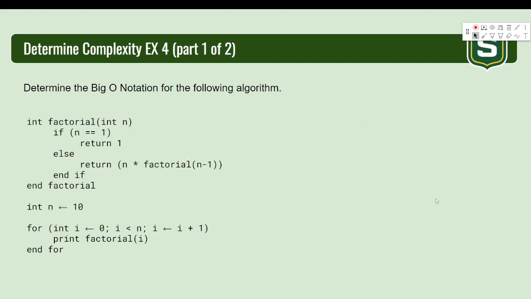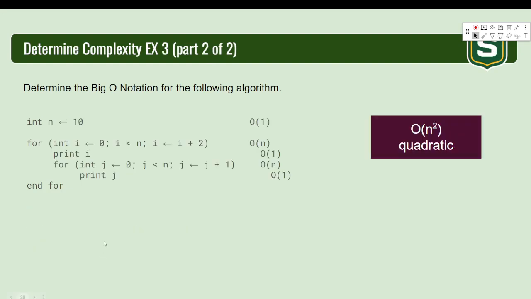All right, let's check this one out now. Okay. By the way, going back to that one, if this for loop had not been nested, if this for loop was not indented, we would not have to multiply them. It would have just been big O of n. Because you had a big O of n and then you had another big O of n later, it's still big O of n. It is technically 2n, but we don't care about the 2. So make sure you're paying attention to this indentation here. You have to understand, are these nested or not?